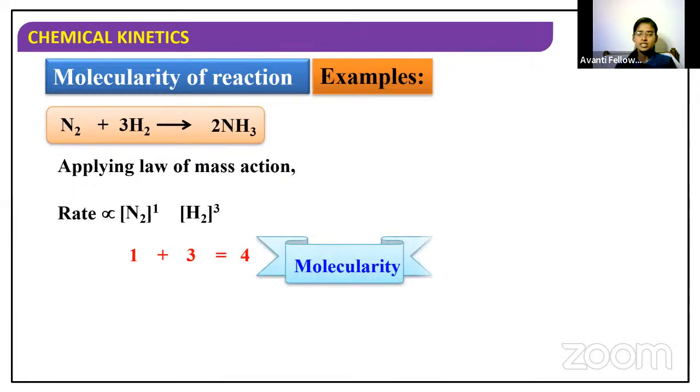Now this 4 is nothing but the molecularity for this reaction. The number of reacting species in a reaction. So 4 molecules of these reactants are reacting with each other. So the molecularity is equal to 4. Clear for all of you?